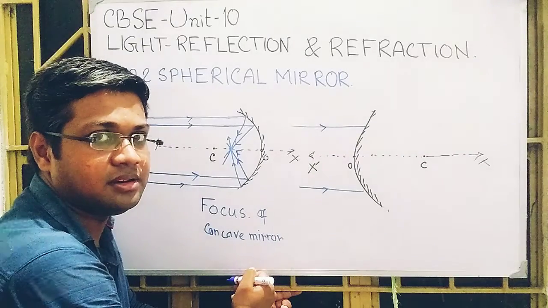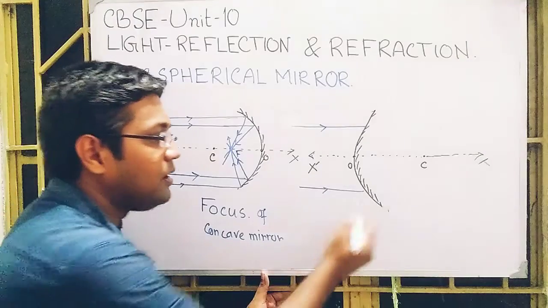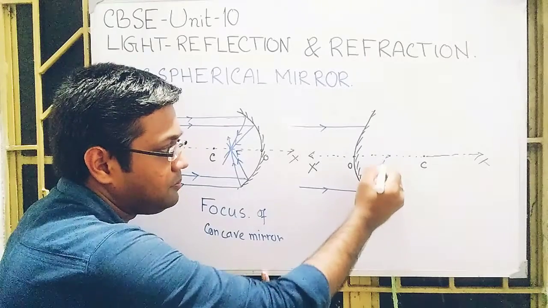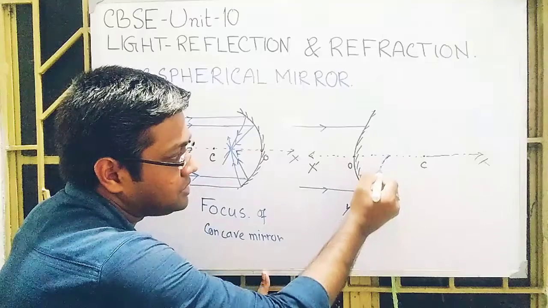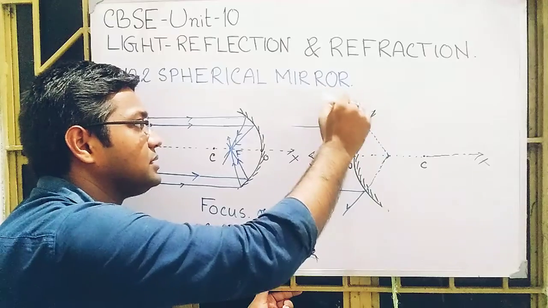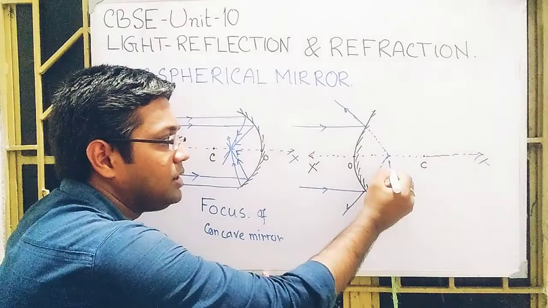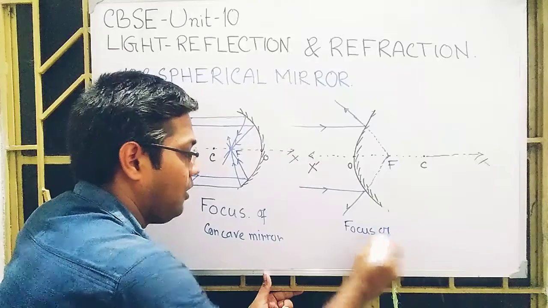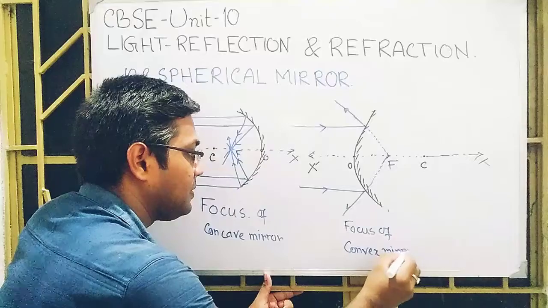after reflection, because here also they follow the laws of reflection, they appear to diverge from a particular point on the principal axis. This should be a straight line. They appear to diverge from a particular point on the principal axis, and that particular point is called the focus of the convex mirror.